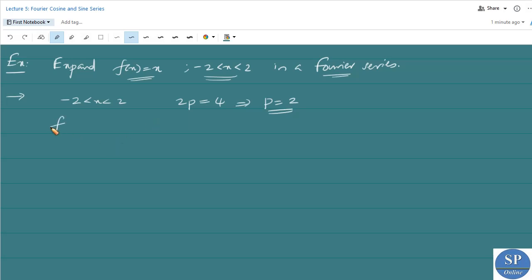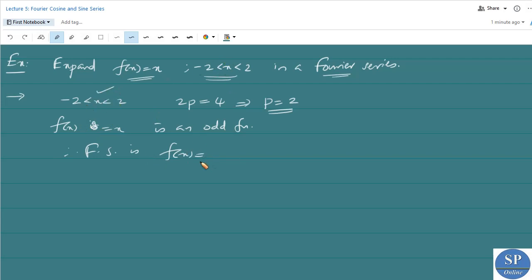Also, here f of x equal to x is an odd function, and the interval is minus 2 to 2.